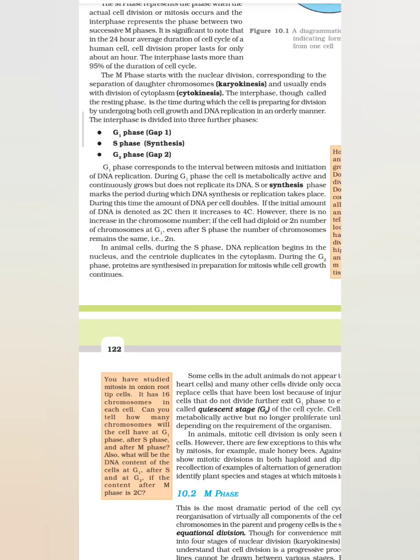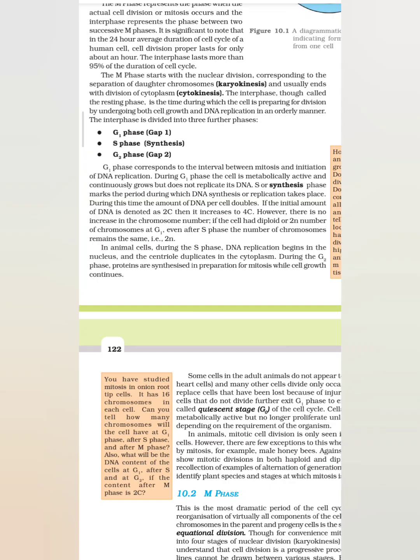During this time, the amount of DNA per cell doubles. If the initial amount of DNA is denoted as 2C, then it increases to 4C. However, there is no increase in chromosome number. If the cell had diploid or 2n number of chromosomes at G1, even after S phase, the number of chromosomes remains the same, that is 2n.